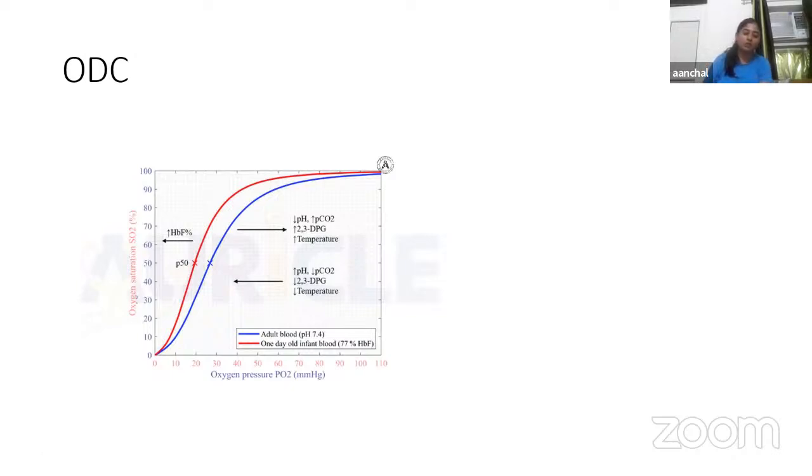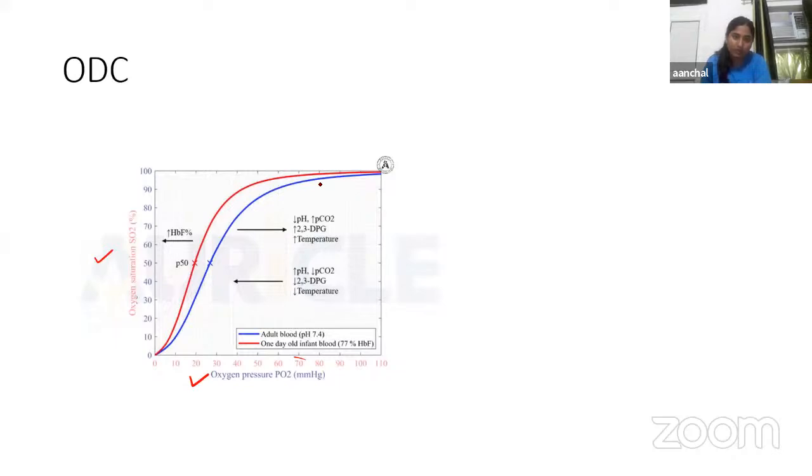Now, next we have another very important topic, that is ODC. ODC means oxygen dissociation curve. Okay. Now, what is this curve actually, and what is the significance of this curve? So, this curve demonstrates the relationship between the partial pressure of oxygen, as we can see on this x-axis, and the percentage saturation of the hemoglobin with oxygen. Okay, and it explains the hemoglobin affinity for oxygen.